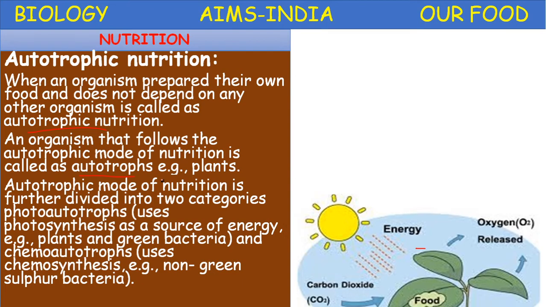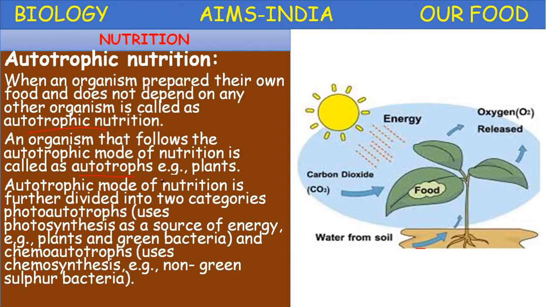Once again, autotrophic nutrition is divided into two categories. On what basis? For autotrophic nutrition, some energy is required to synthesize their own food. Depending upon the source of energy on which the organism depends for synthesis of food, it is divided into two types. Photoautotrophs: photo means light, they utilize sunlight as a source of energy and prepare their own food.